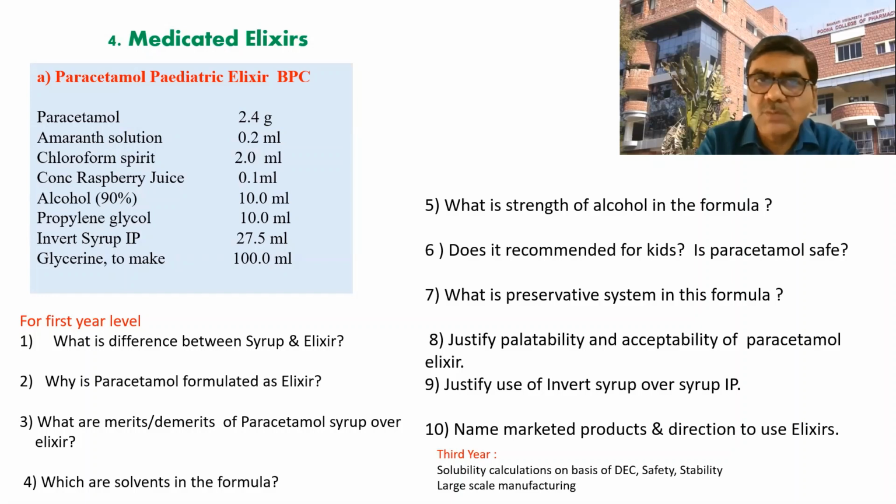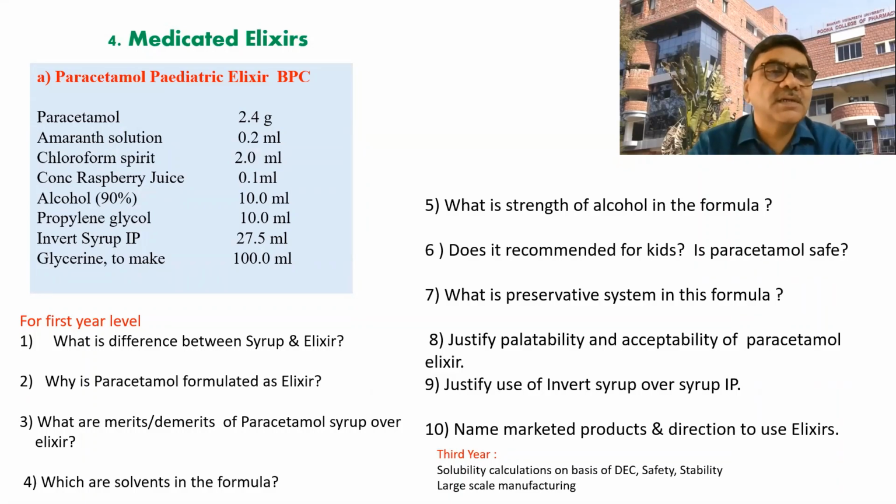So if we see the formula here, the paracetamol formula in general is over. Now specifically the paracetamol syrup and the paracetamol elixir. Both formulations contain propylene glycol, glycerin, syrup, and chloroform spirit. Only here additional alcohol is present, but methyl paraben and propyl paraben are absent here. So what is important is to understand how the formulas are changed and why a particular ingredient is used.